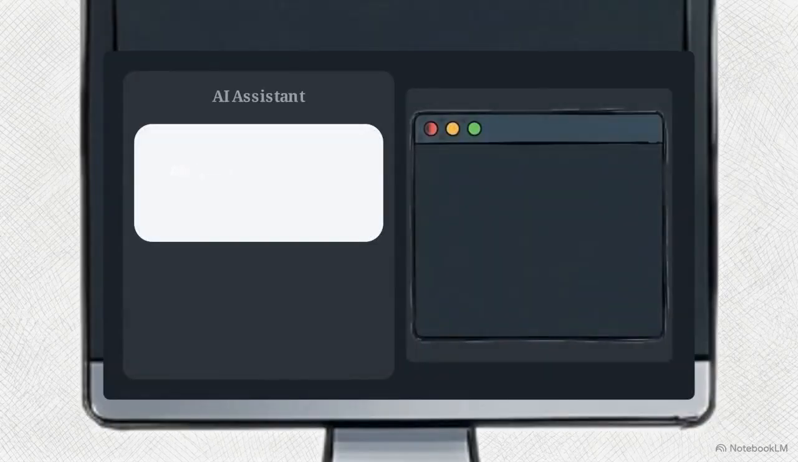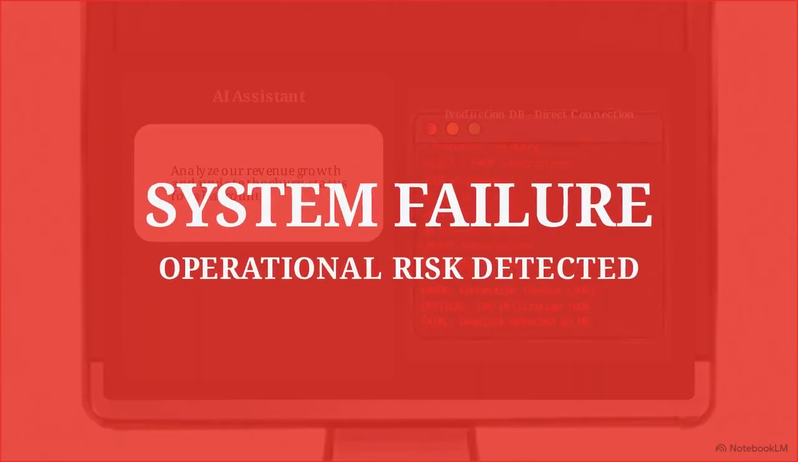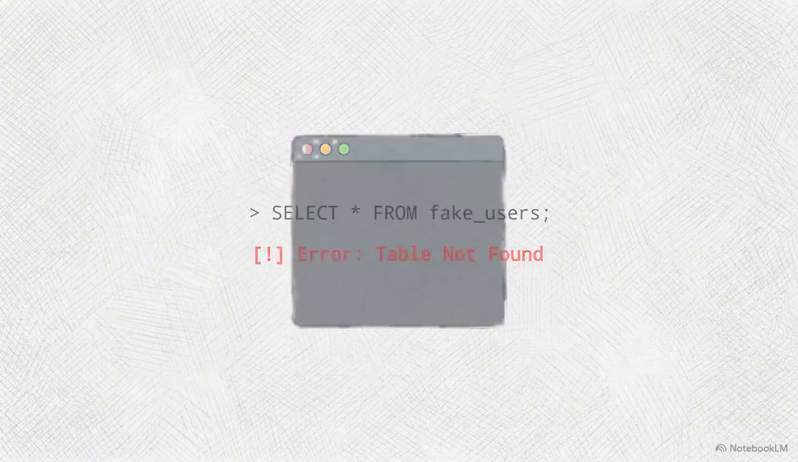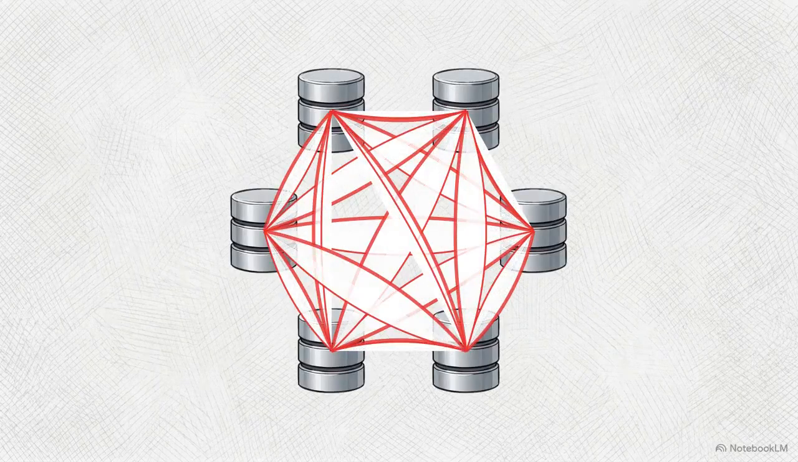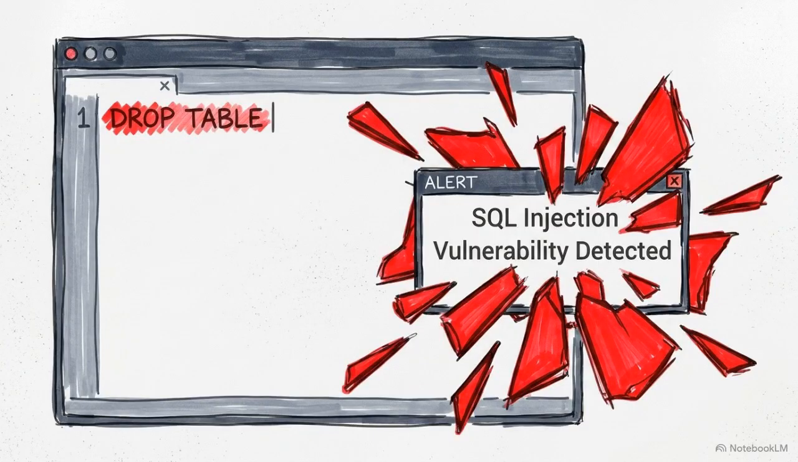Wiring an autonomous language model directly to a production database is an unacceptable operational risk that can expose your entire enterprise to catastrophic failure. A raw text-to-SQL pipeline fails predictably under enterprise conditions. Language models hallucinate table names. They execute unconstrained, massive table joins that drag down performance. Most critically, an open interface provides a direct vector for SQL injection attacks.